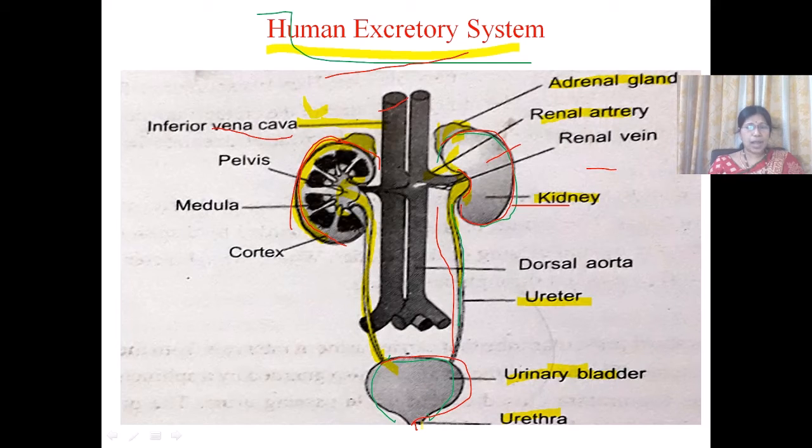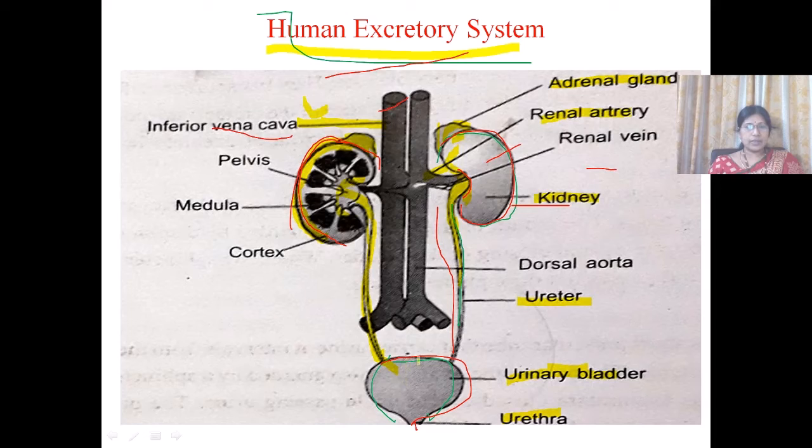And the next part is the urethra. The urethra is a small muscular tube, and at the base of the urethra a sphincter is present. This sphincter always remains closed except for the time when it passes out the urine.